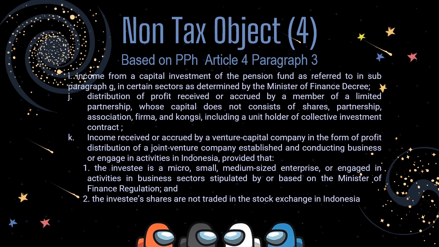K. Income received or accrued by a venture capital company in the form of profit distribution of a joint venture company established and conducting business or engaged in activities in Indonesia, provided that first, the investee is a micro, small, medium-sized enterprise or engaged in activities in business sector stipulated by or based on the Minister of Finance regulation, and the second, the investee's shares are not traded in the stock exchange in Indonesia.